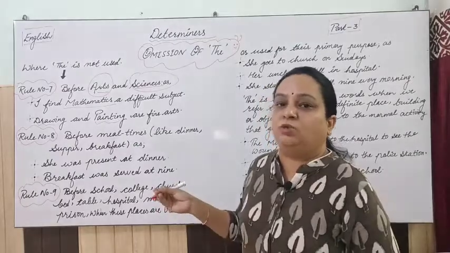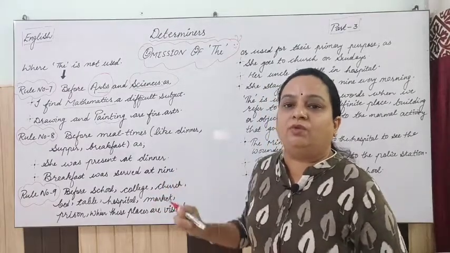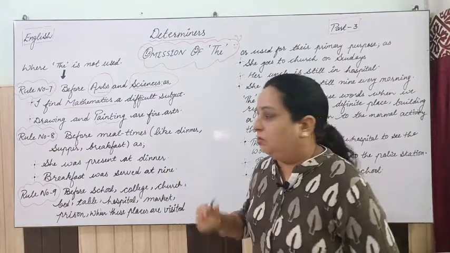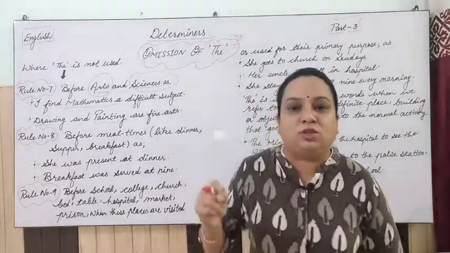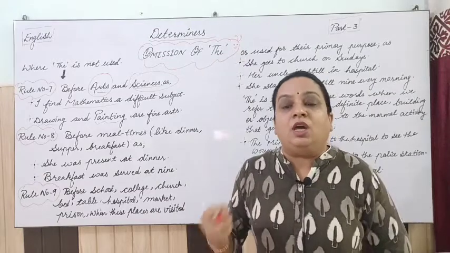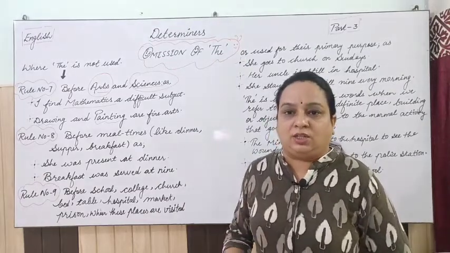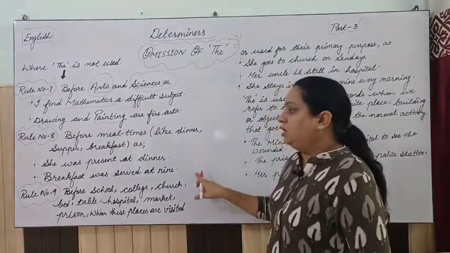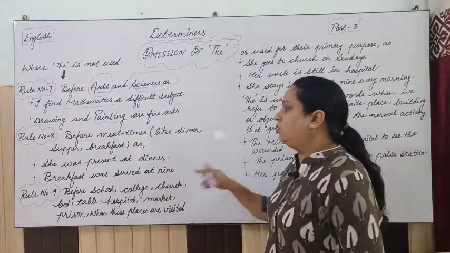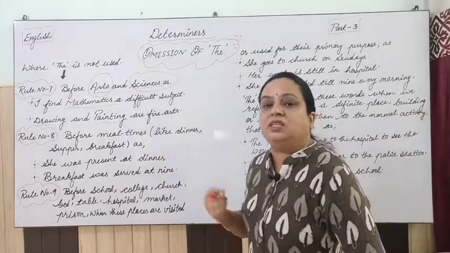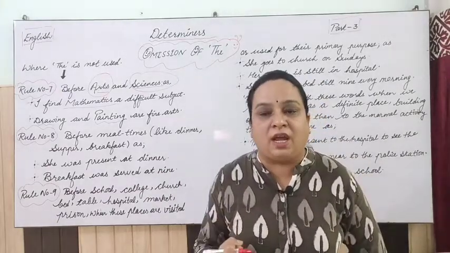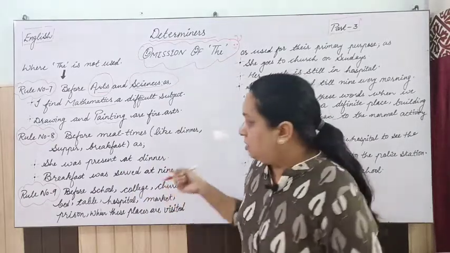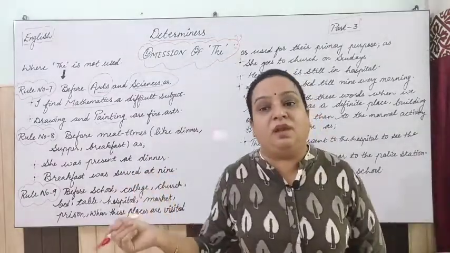So that's why it is very important to see where we have to omit the and where we have to add the, right? That's why we are doing all these rules, and moreover you will get exercises related to this in your exams too, right? The next sentence: breakfast was served at 9. It is not the breakfast was served at 9. Or I invited him for the breakfast.